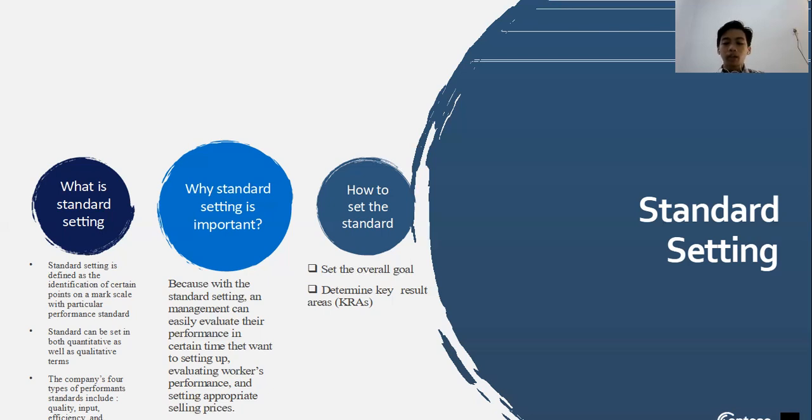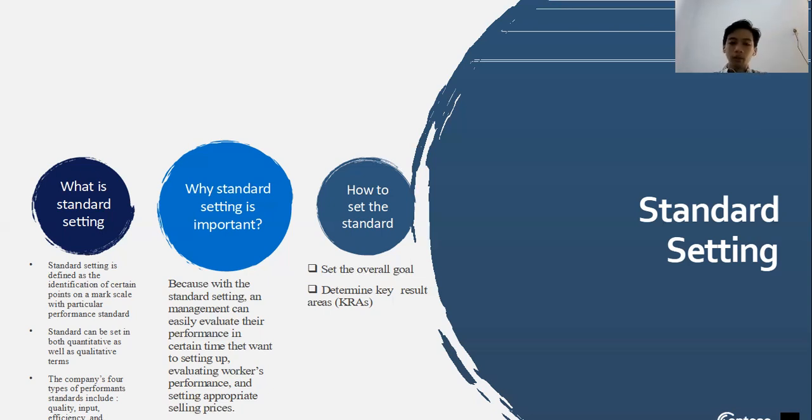And when we talk about standard setting, maybe there's a question: why is standard setting important? Because standard setting can make management easily evaluate their performance in the time period that they set up for their company. It can easily evaluate the targets and goals of the management and the board of directors of the company in a certain period.